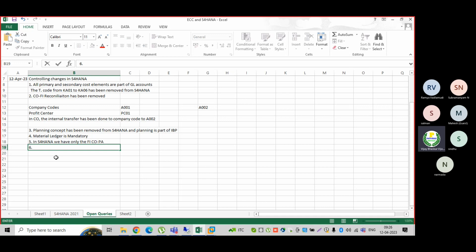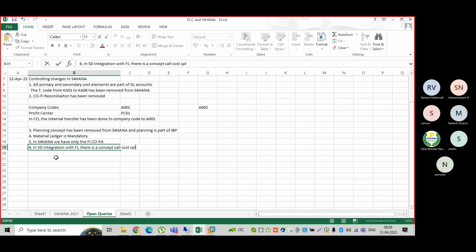Then there is splitting. In SD integration with FI, there is a concept called cost splitting.